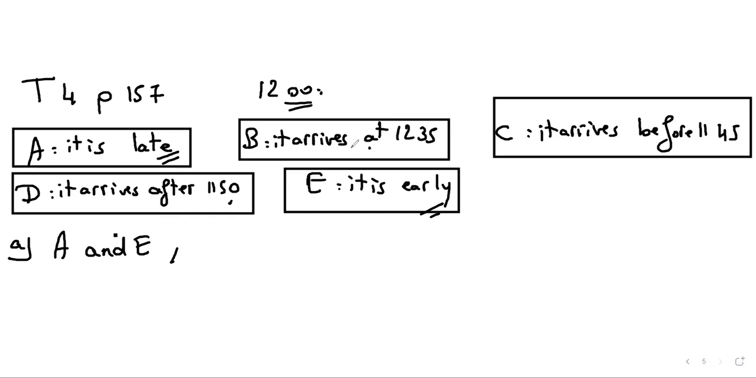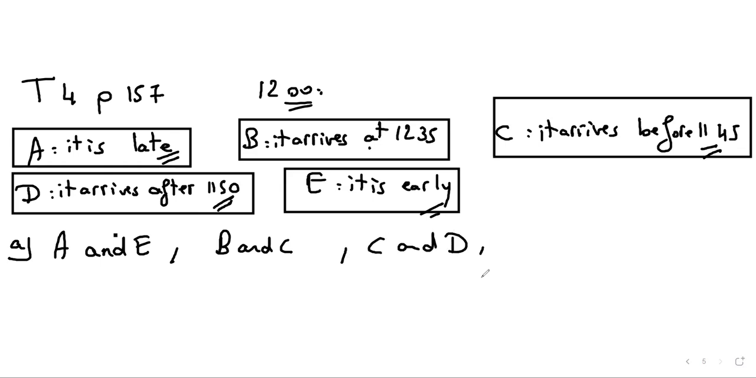For example, it arrives at 12:35 and arrives before 11:45. So these two cannot happen at the same time, B and C. Before 11:45, it cannot be 12:35 because 12:35 is after 11:45. For example, this one, before 11:45 and after 11:50. So these two are mutually exclusive as well.